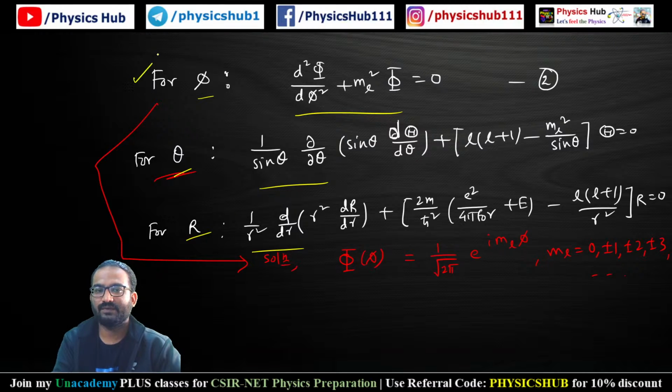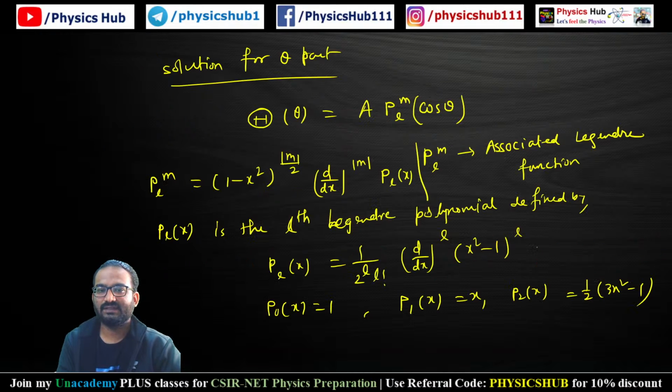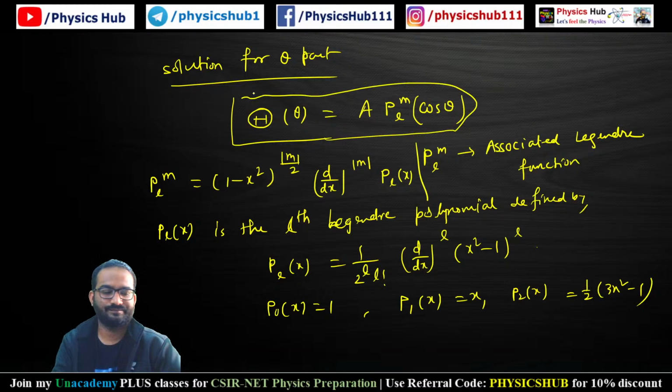So for the first one, for phi, we have already calculated 1 by root 2 pi e to the power i m_l phi. Okay, and for the theta part, this is the solution, a P_l^m cos theta.